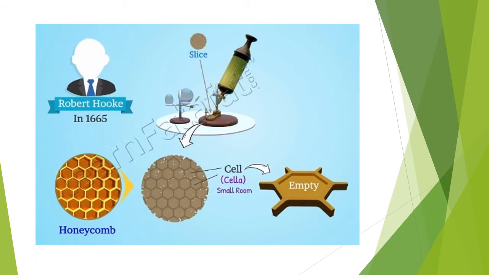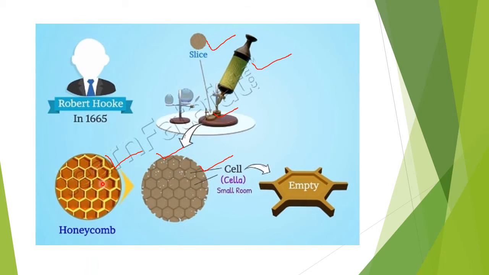So this is what he saw under the microscope. He took a cork slice and observed it, and he made a microscope by himself. This was the structure of the cell, and he thought this structure was resembling a honeycomb. Have you seen a honeycomb? A honeycomb looks like this, where the honeybees store their honey inside.